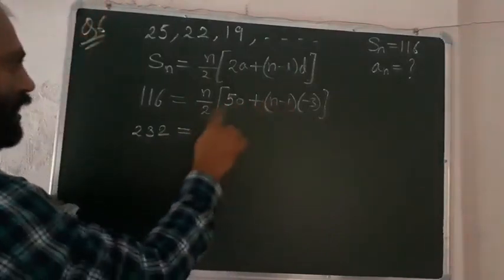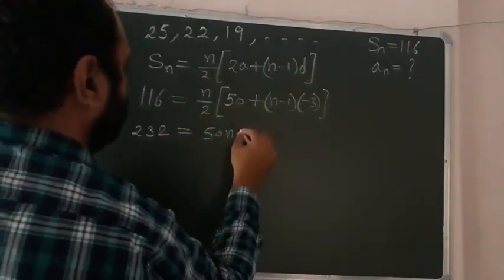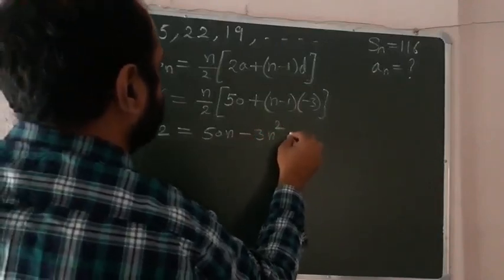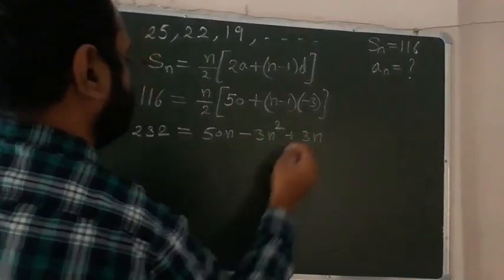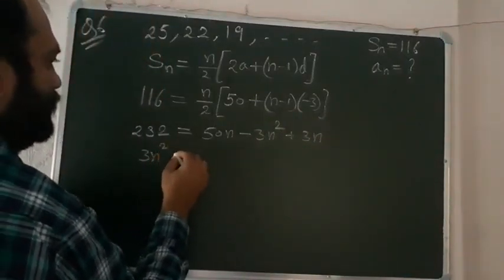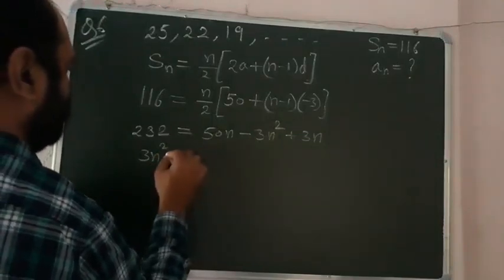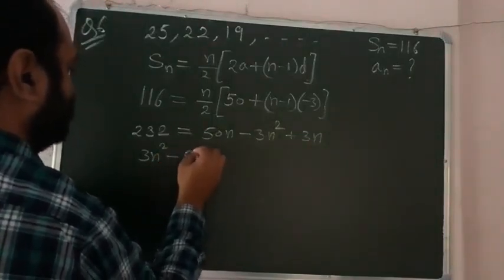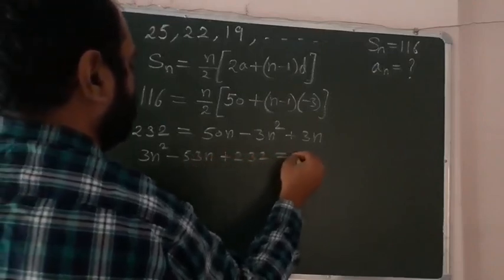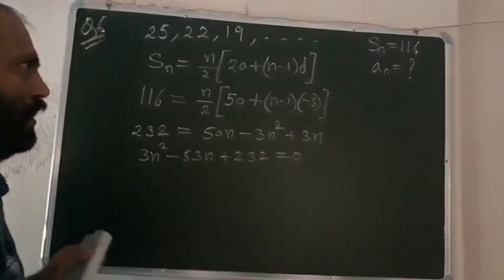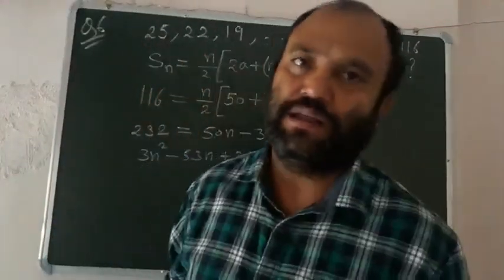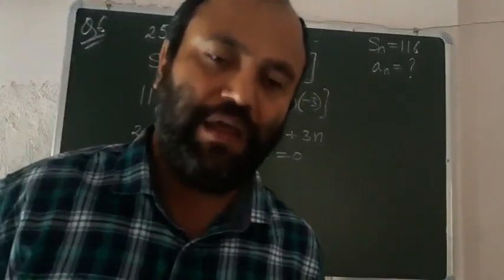Multiply by n and you will get minus 3n square plus 3n. So we will get 3n square minus 53n plus 232 is equal to 0. So this is the quadratic equation, and you can easily solve this quadratic equation to find the value of n.